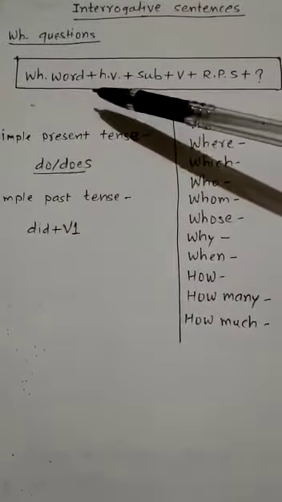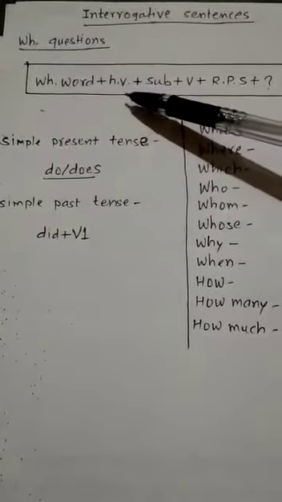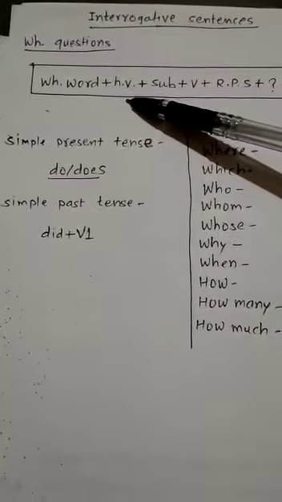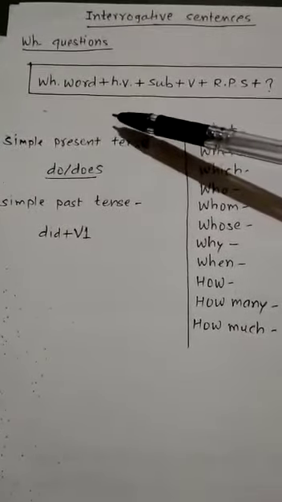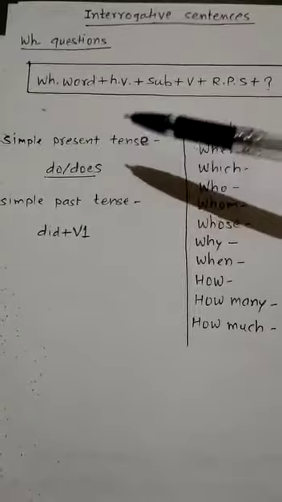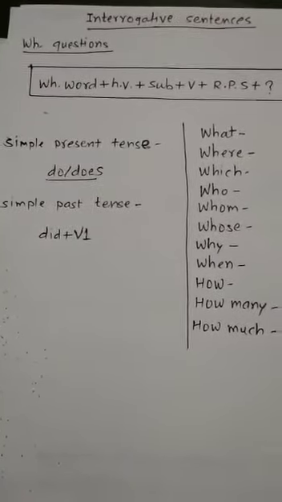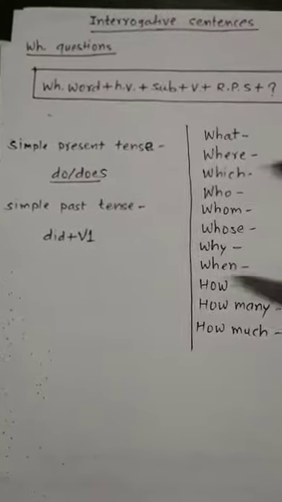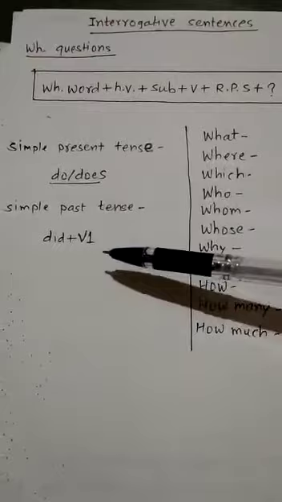So first of all, see the formation. First of all, we will use the WH word. Then after that we have to use a helping verb. So how do we use the helping verb? Actually, in simple present tense and simple past tense, helping verbs are not there. It means straight away we have the main verb. But in those sentences we will have to use do, does and did.